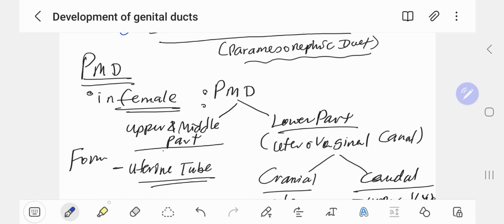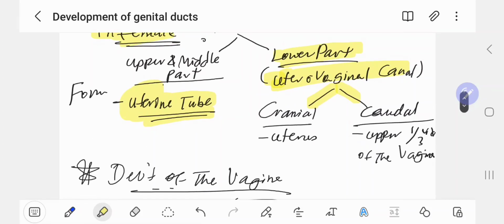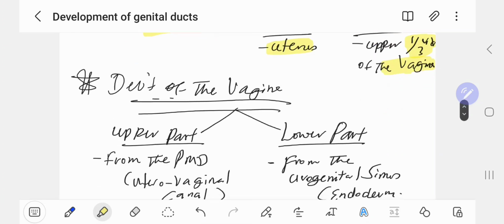In female, number one, para-mesonephric is classified into two types. The upper and the middle part of para-mesonephric forms the uterine tube. What about the lower part? The uterovaginal canal, lower part, can be classified into two: cranial and caudal part. Cranial forms the uterus, and the caudal forms 1/3 of the vagina. This is a very important part of it.